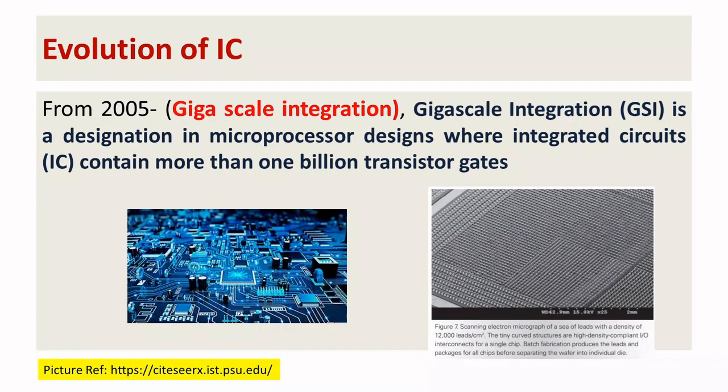Right. So next technology, from 2005, we can say it is gigascale integration. In this, you can embed n number of integrated components, like you can keep a discrete component to do some global functionality. So you can embed 1 billion transistor gates, more than 1 billion, not million, 1 billion transistor gates. You can see the same image.